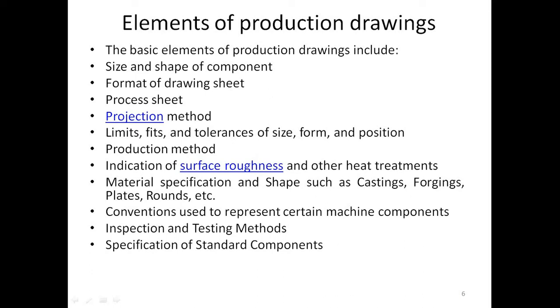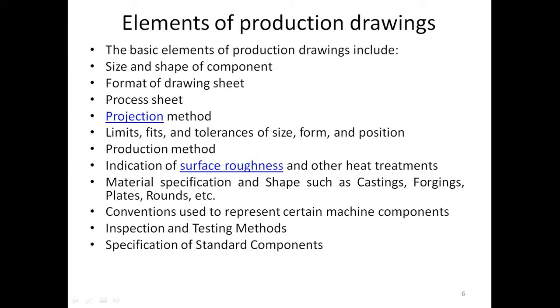Then projection method. There are two projection methods, first angle and third angle, but we normally use first angle projection method. The symbol of that projection method must be included on the component drawing itself. Then limits, fits, and tolerances of size, form, and position. Very important part of the manufacturing is limits. The upper and lower limit of critical size must be there. Then fit, clearance fit, interference fit, or transition fit must be mentioned on the component. And the tolerances, that is unilateral or bilateral tolerances of size.